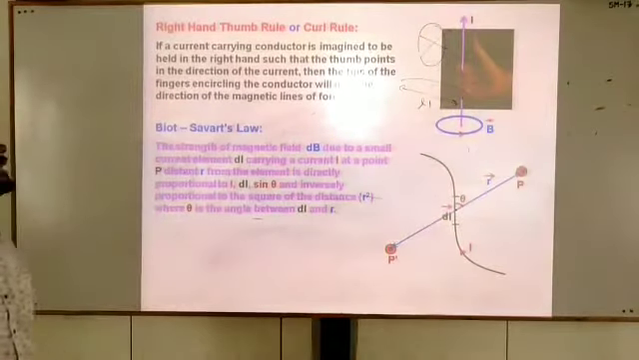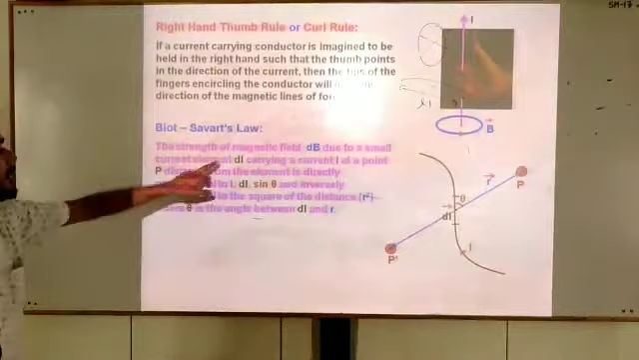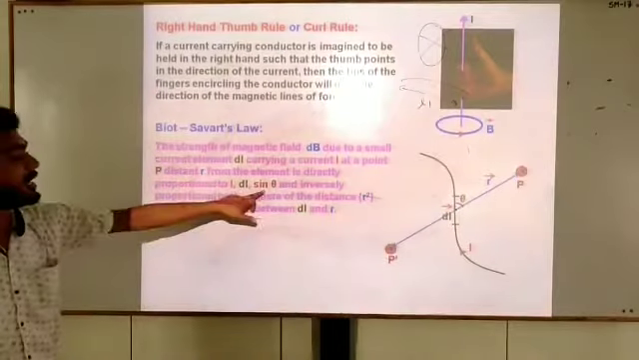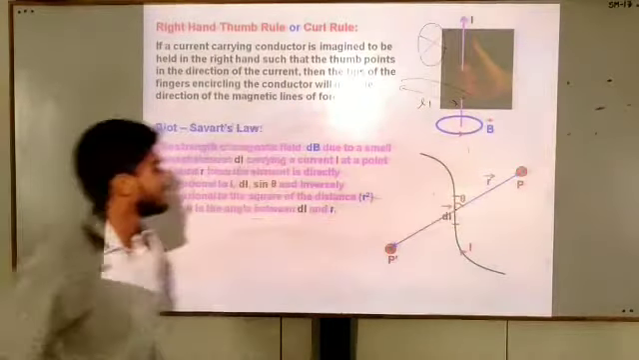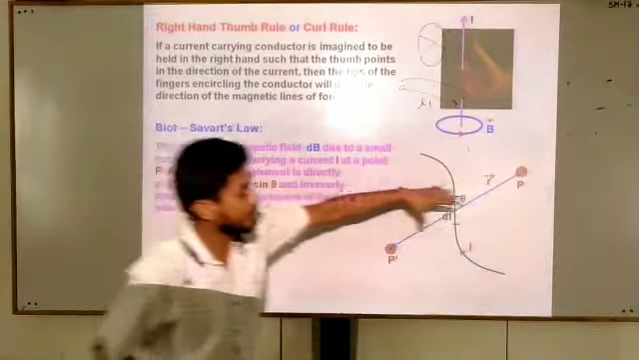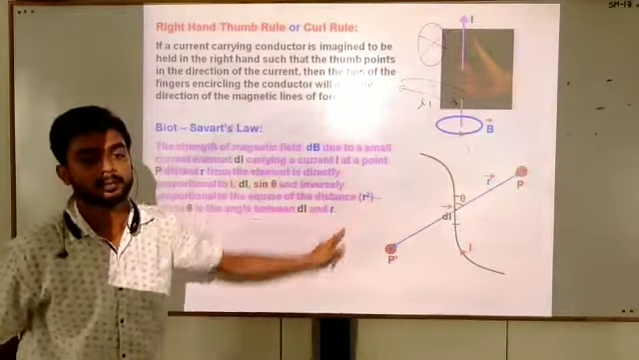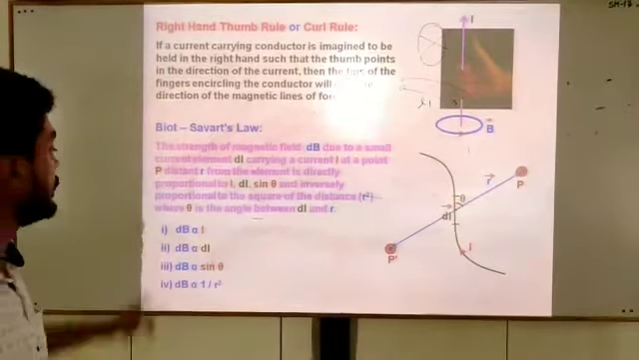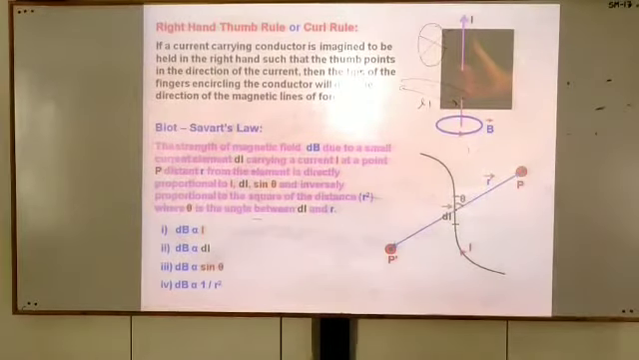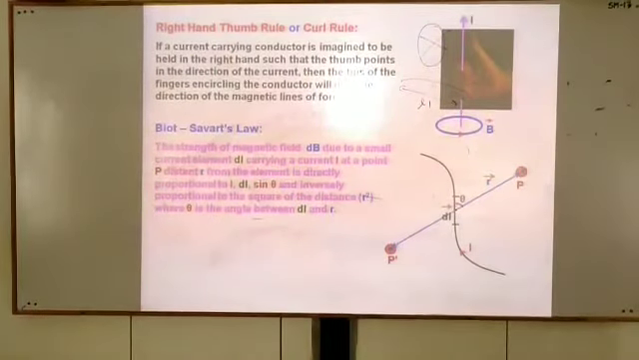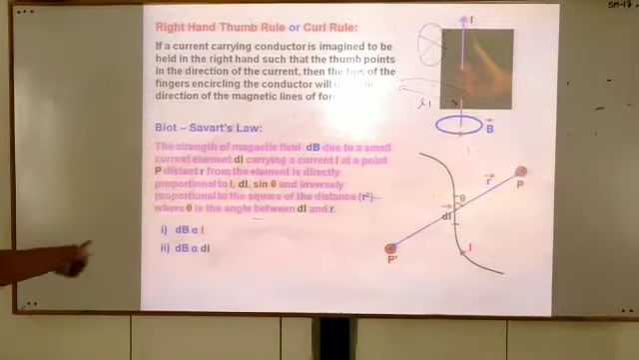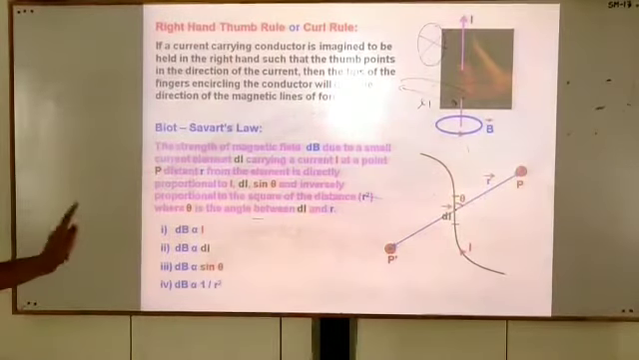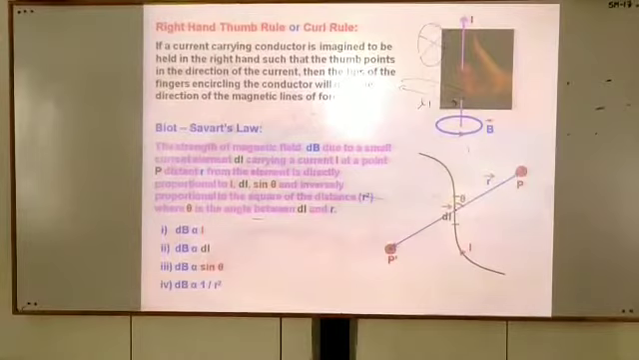Then it says that this magnetic field dB depends on dl, depends on I, depends on sin theta, meaning sin of this theta, and depends on this r, inversely proportional to r square. If we combine all these together, you can see: first, dB is proportional to I. Number 2, dB is proportional to dl. Number 3, dB is proportional to sin theta. And the last one is dB is inversely proportional to r square.